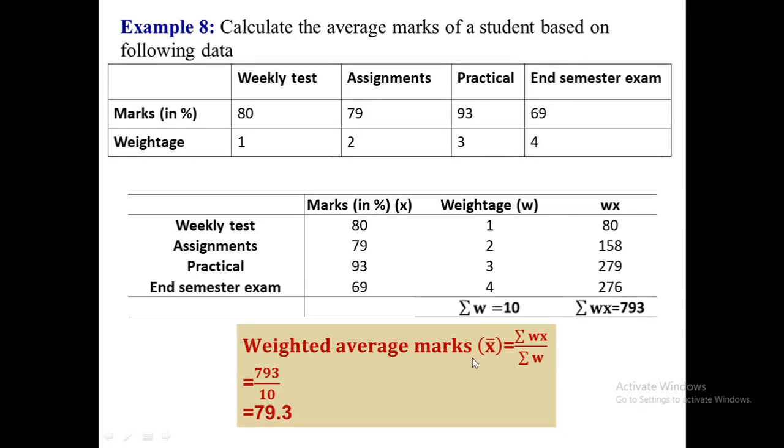Therefore, the actual weighted average will be 79.3%. So, we can say in this example, a student got on an average 79.3% marks in their overall weekly test, assignment, practical and end semester exam.